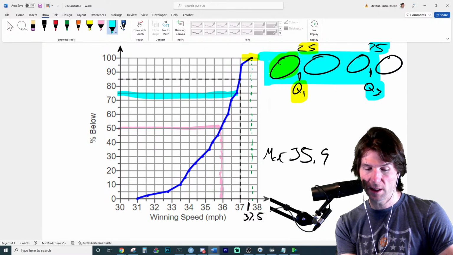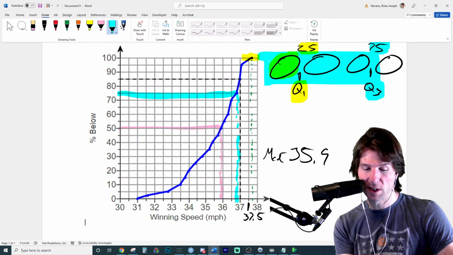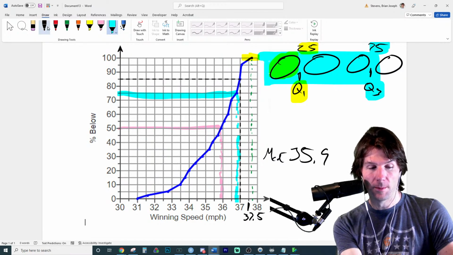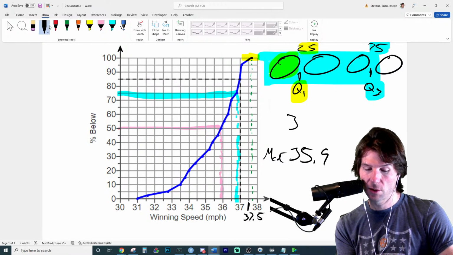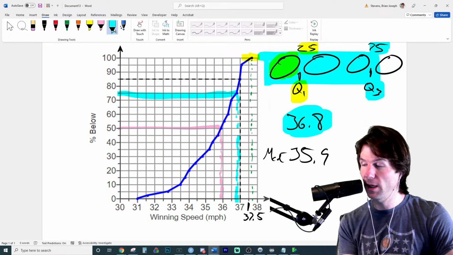So now the 75th percentile is up here. There's the 75th percentile. Oh, it's going to be a funner one to estimate. Not that crazy. So that's going to be about 36.8. And that's where Q3 is at.